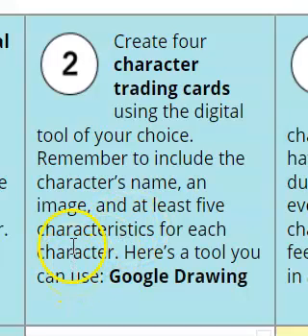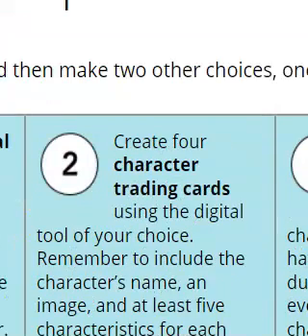Now, these characteristics cannot be only appearance characteristics. You can have 1 or 2 traits that talk about how the protagonist, for example, looks, but you will also have to say a few things about the character, what personality traits they have.